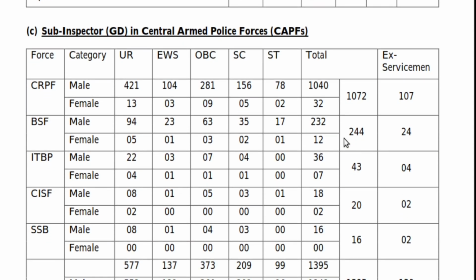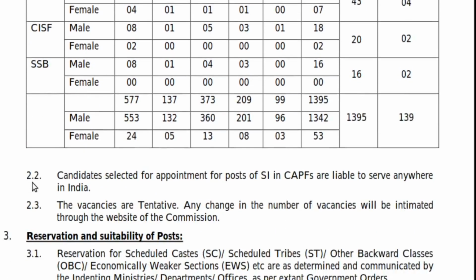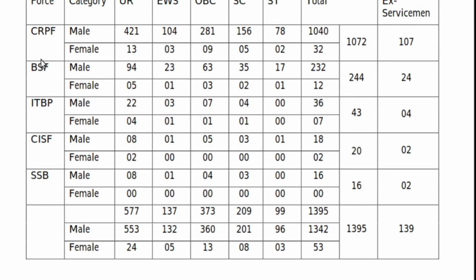Now for sub-inspector in Central Armed Police Forces, that is CAPFs, we can see that the forces are given here, that is CRPF male and female, BSF in 2 categories male and female, ITBP in 2 categories male and female, CISF in 2 categories male and female, and SSB in 2 categories male and female, and all containing UR, that is unreserved, economically weaker section, OBC, SC, ST, and total.